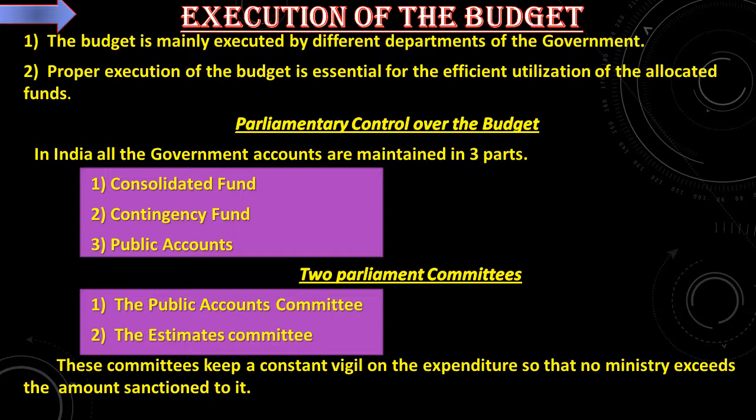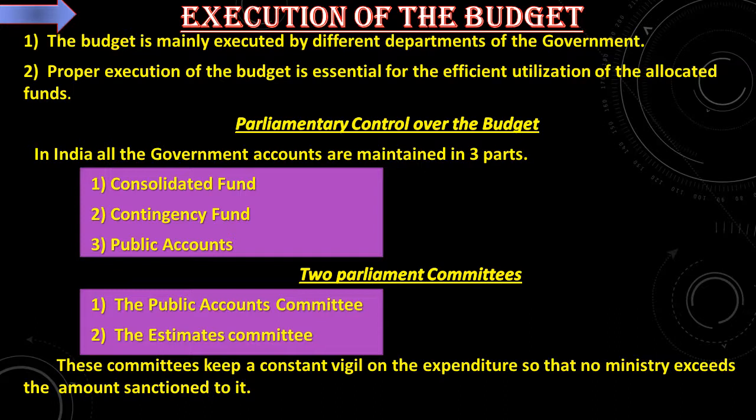Parliamentary control over the budget. In India, all the government accounts are maintained in three parts: consolidated fund, contingency fund, public accounts. What is consolidated fund? It includes revenue which is received by the government through taxes and expenses incurred in the form of borrowings and loans. That is called the consolidated fund.